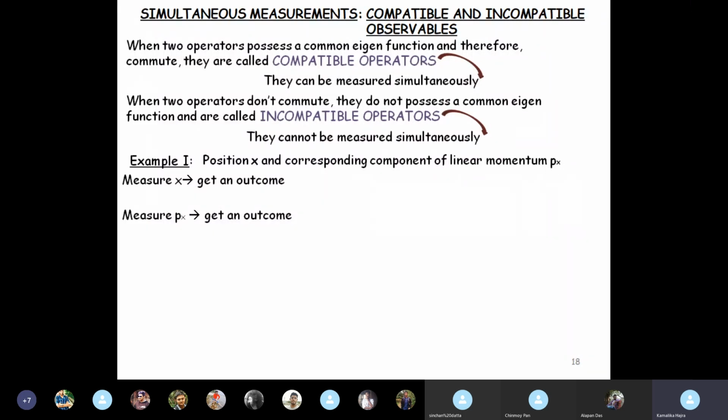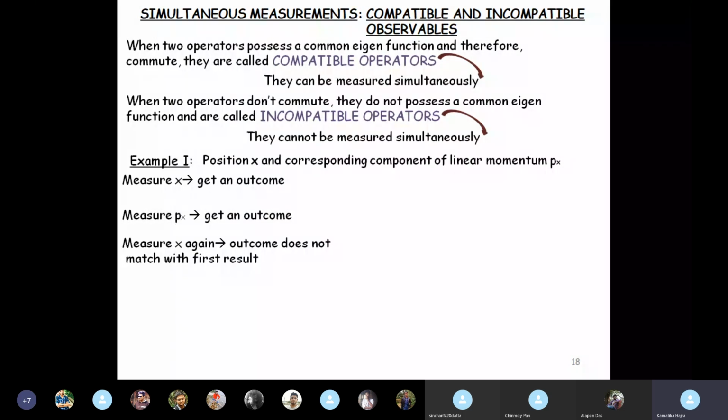Then you measure linear momentum in the x direction. You will get a particular result, a value of linear momentum. Now, if you measure position again, you will find that the outcome does not match with the first result. Okay? Why does this happen?